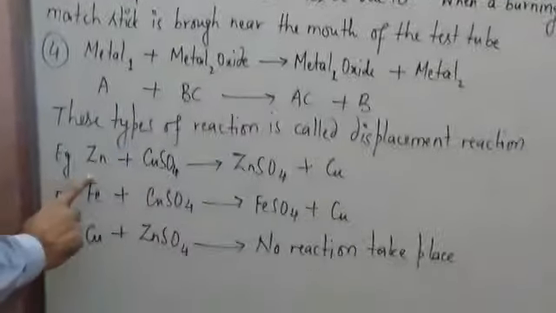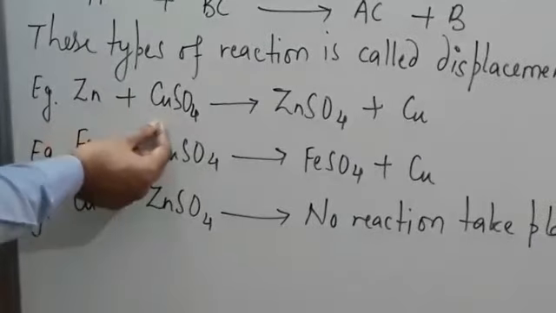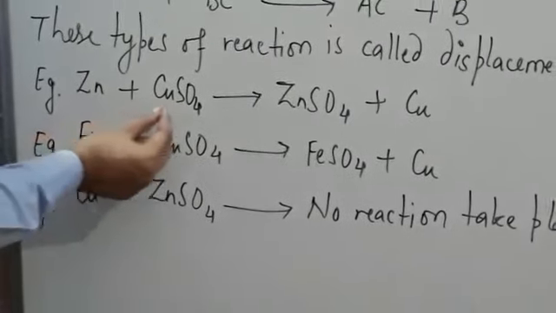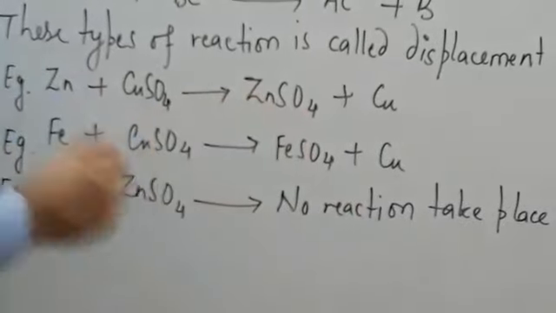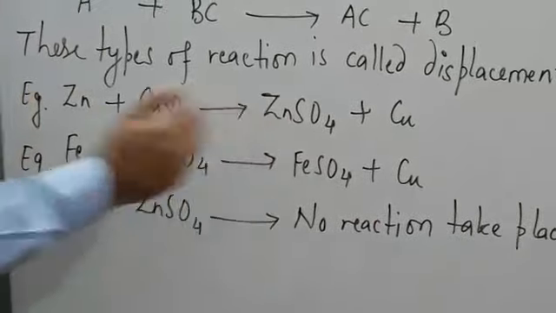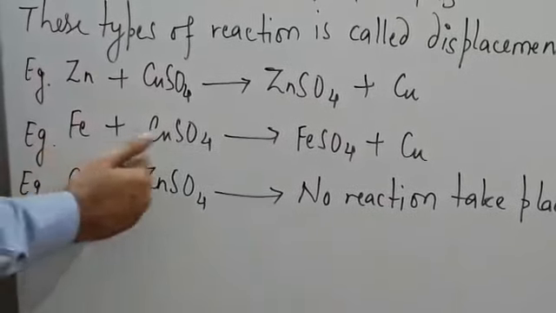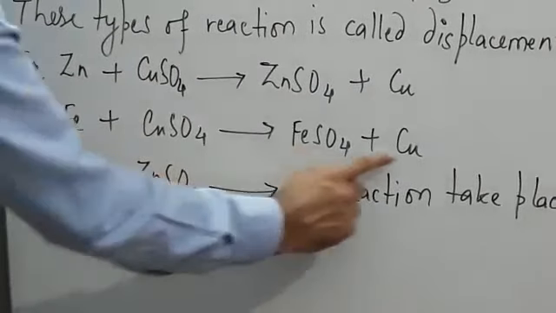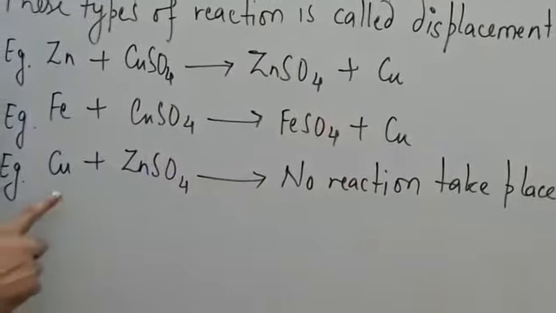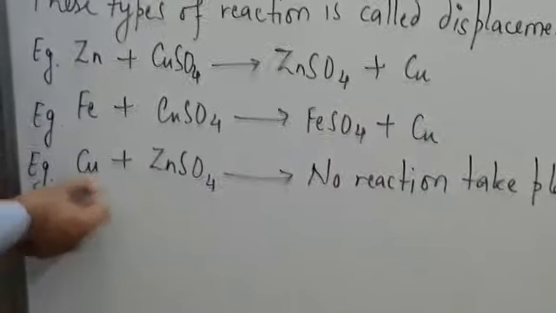Okay. Example, when zinc reacts with copper sulfate, then zinc displaces the copper to form zinc sulfate, and copper is released and deposited. Next example, when iron reacts with copper sulfate, similarly iron also displaces the copper to form iron sulfate, and copper is released. But here copper does not displace zinc because copper is less reactive than zinc. That's why no reaction takes place.